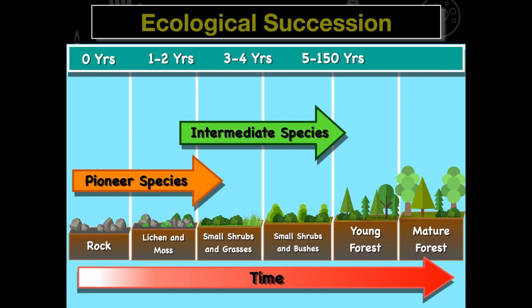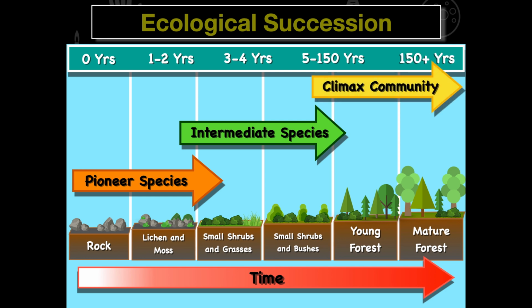So in the middle, after the pioneer species have taken over, we're going to see the intermediate species pick up where they left off. Those intermediate species are going to take anywhere from 3 to maybe 5 years. What we see here are small shrubs, small grasses and bushes taking over that area. And then after about 150 years, we're going to see our climax community, the young and mature forests that take over that landscape and create the community that we saw before the natural disaster.